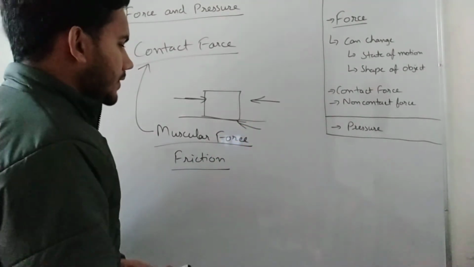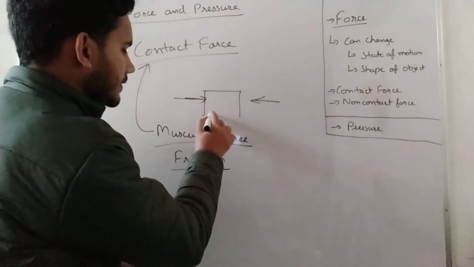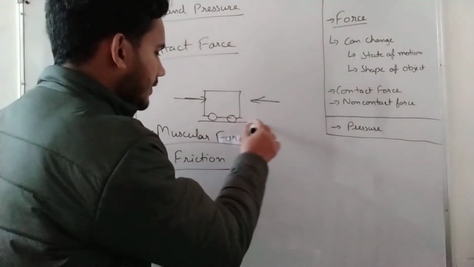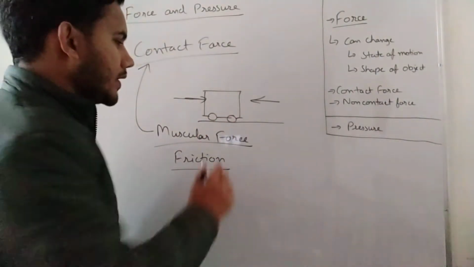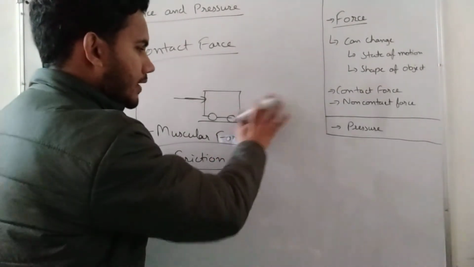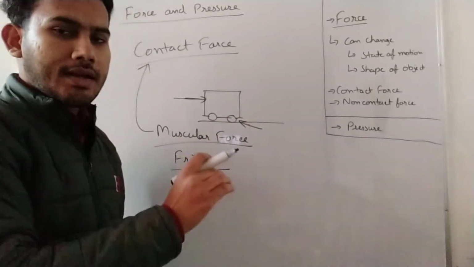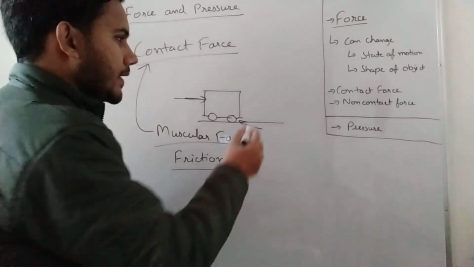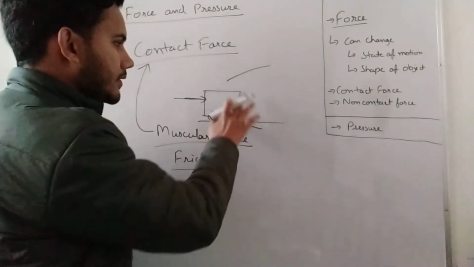Okay, so if we just applied the force, let's say it also has wheels, and it is moving in this direction. We've just pushed it toward this direction, and we just let it go. Now what will happen? The ground will exert some force toward this. Let's take the ground as plain ground. There is no slant, there is no height in the way of the motion.